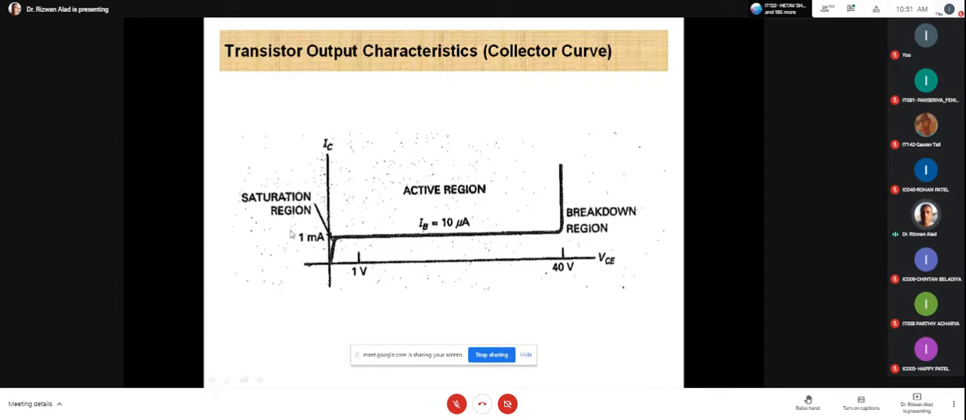And what is the meaning of this region? Saturation. Okay, we see it is approximately zero. Please remember, in saturation the collector emitter voltage is approximately zero. Am I right? Okay, please give me acknowledgement up to here. Any doubt?